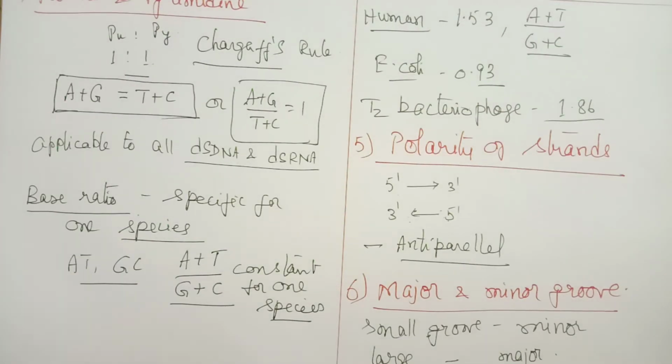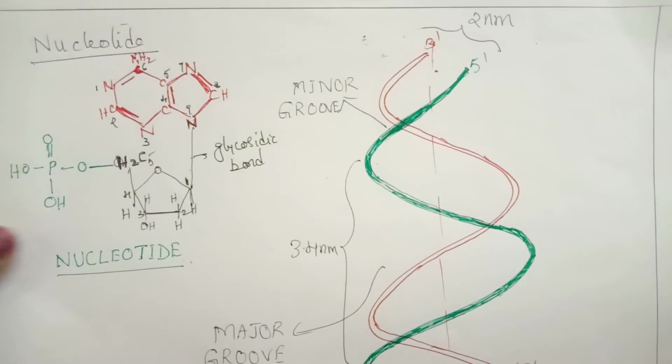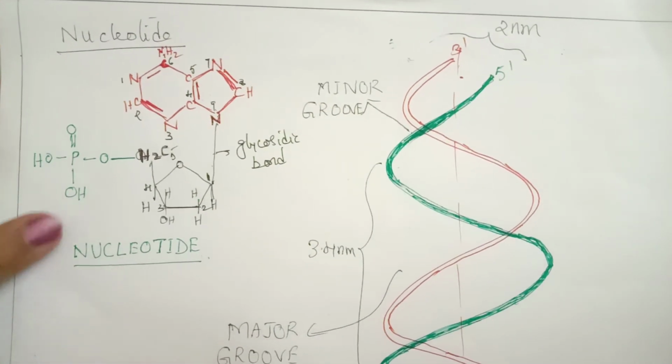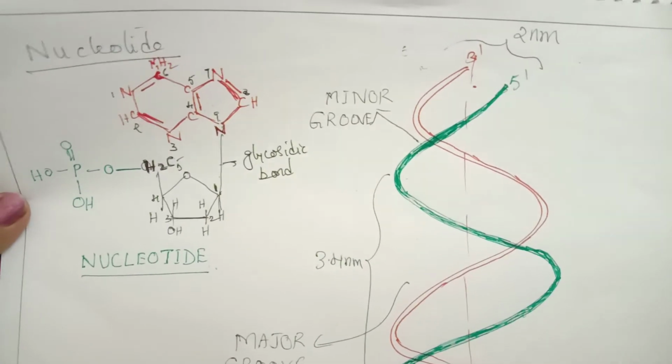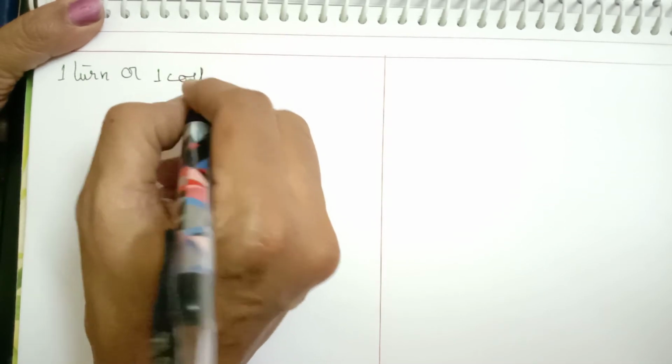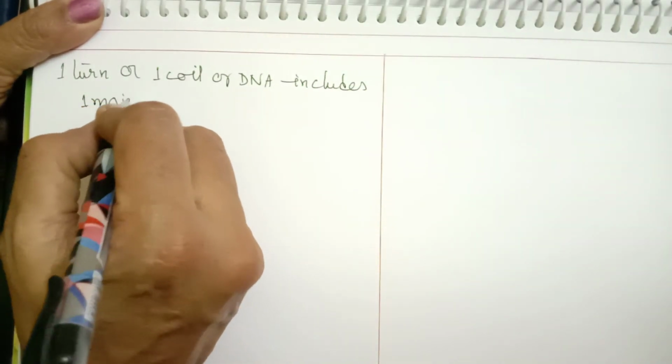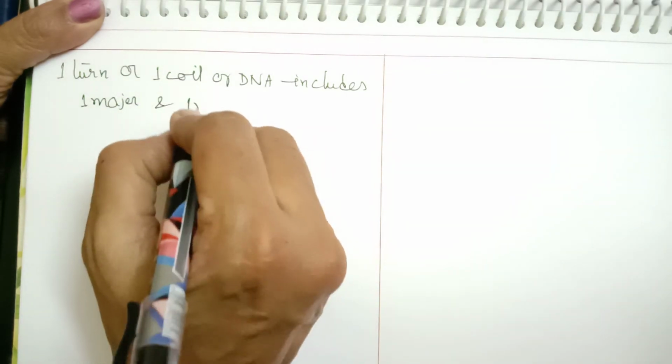Looking at this diagram, the distance between one minor and major groove is called one turn of DNA, also called one coil of DNA. It includes one major and one minor groove.